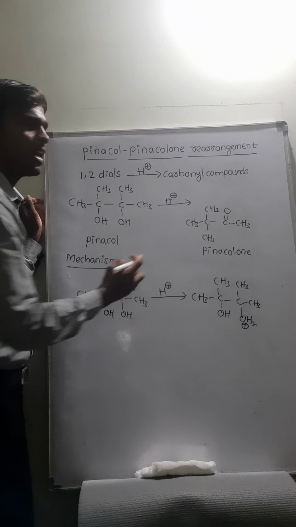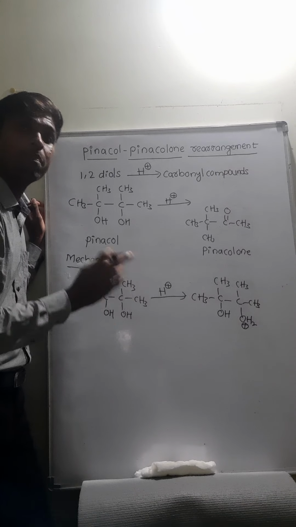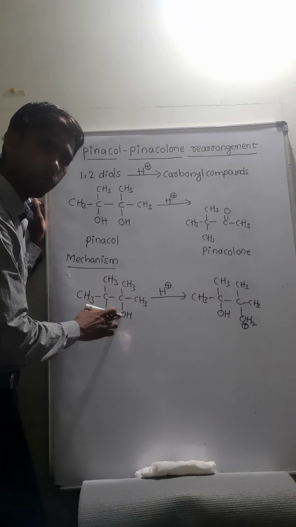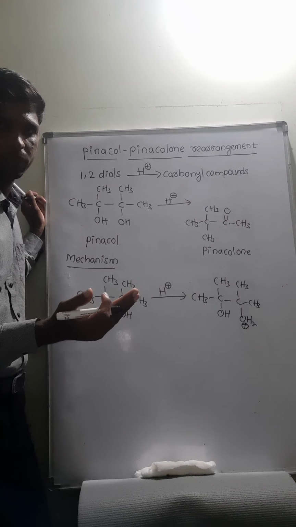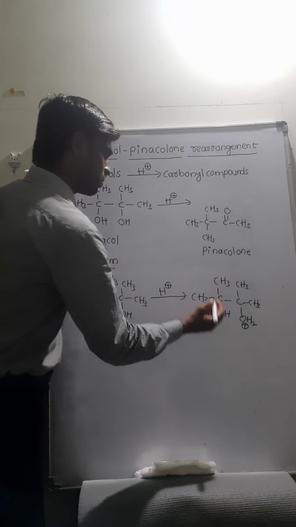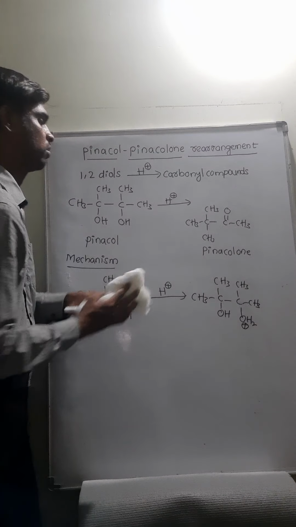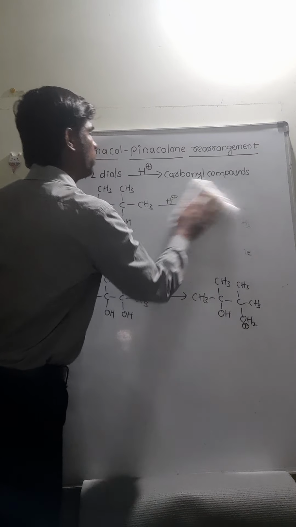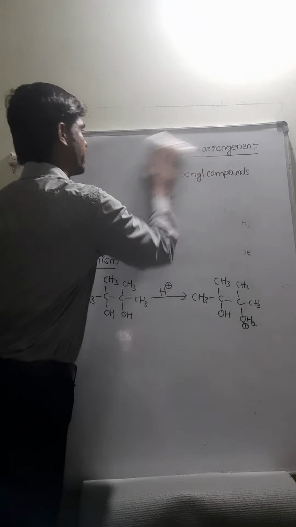What is the purpose of the acid we are using? The acid converts the poor leaving OH group into the good leaving group OH2 plus. So now this OH2 plus will leave the molecule as water, and produce a carbocation.